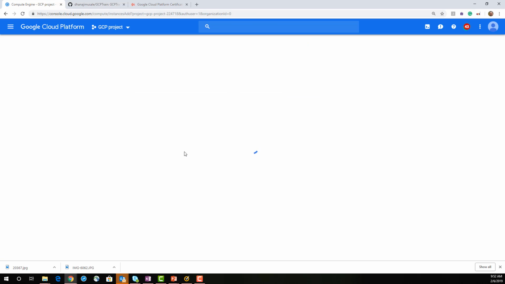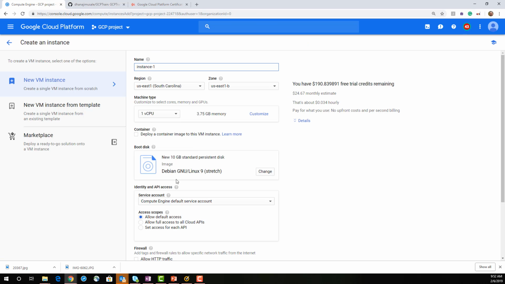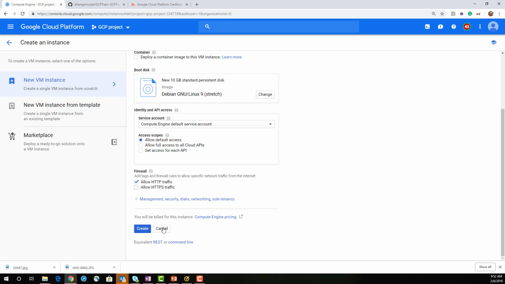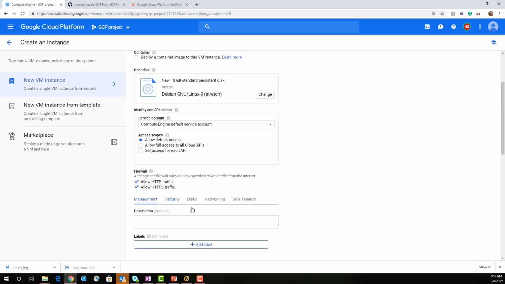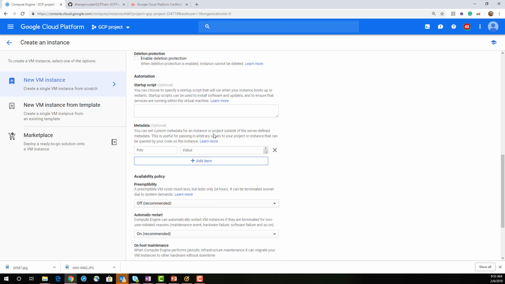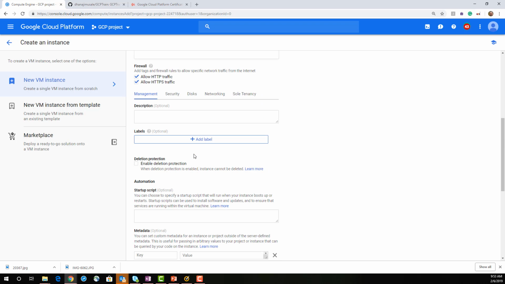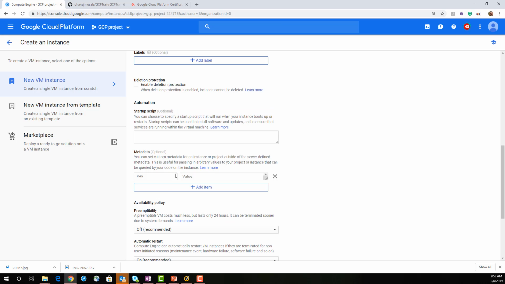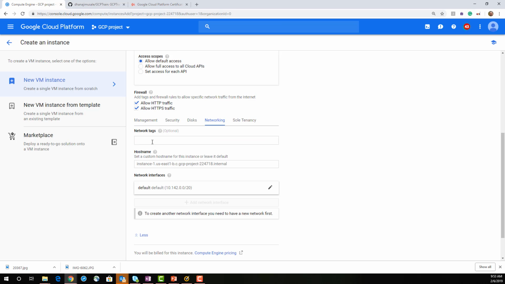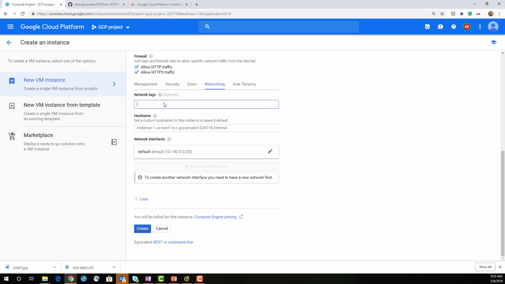I'm just creating one instance and I'm not bothered about anything else but this traffic. The only thing you need to make sure is that you have enabled network tags to enable TCP traffic. I'm not doing it because I'm not going to create it.